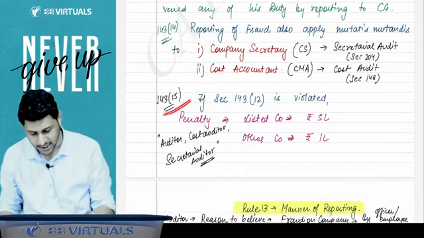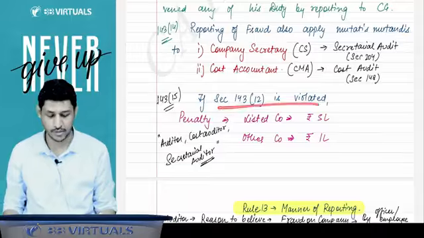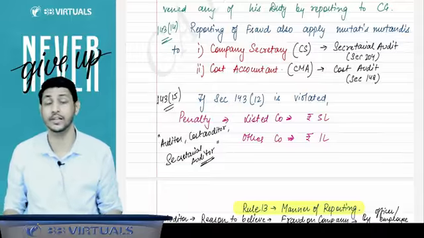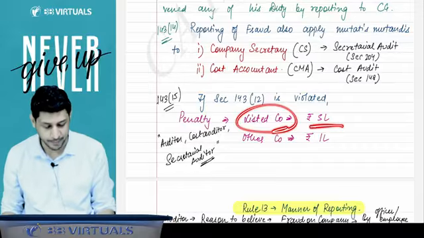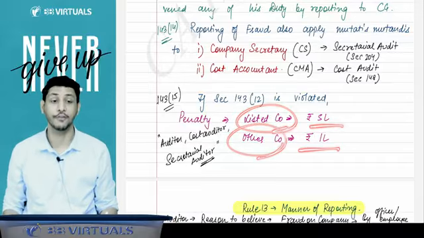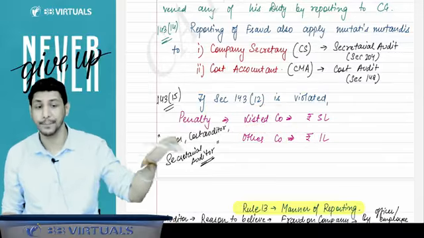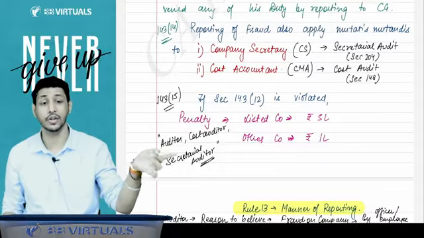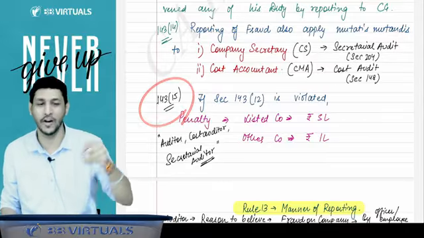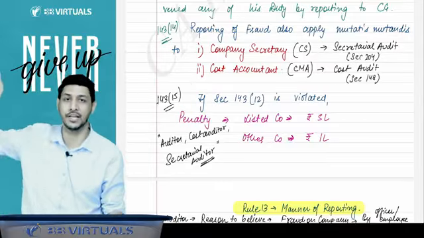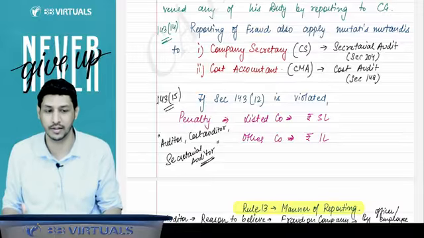And 143 subsection 15 says that if this section is violated, it means you have not reported the fraud, then the penalty on the listed company will be 5 lakh, and on any other company 1 lakh. This is the penalty on the company. What about the auditor? The auditor has violated 143, so the 147 punishment will be applicable to the auditor.